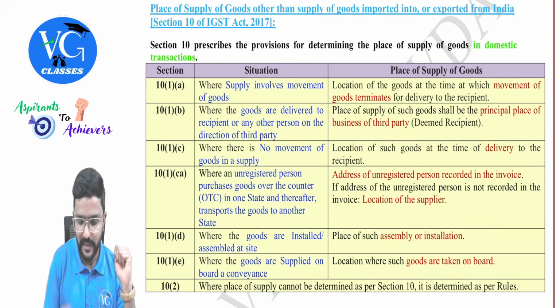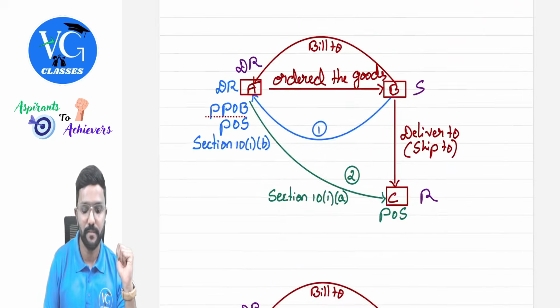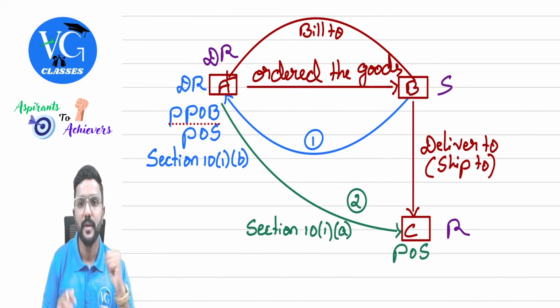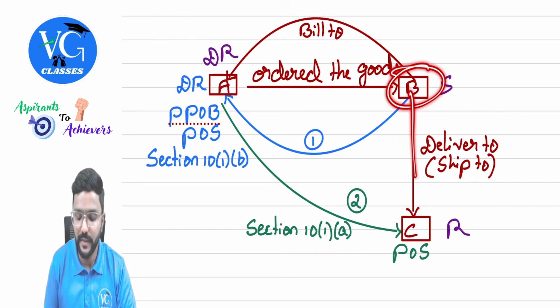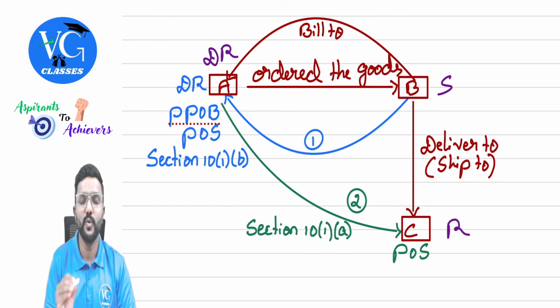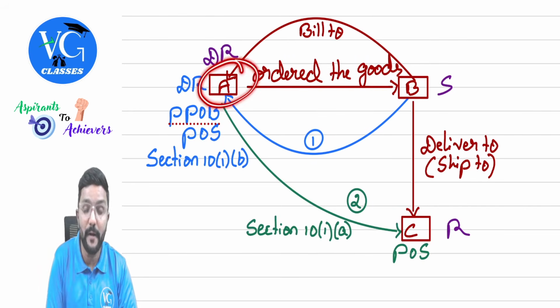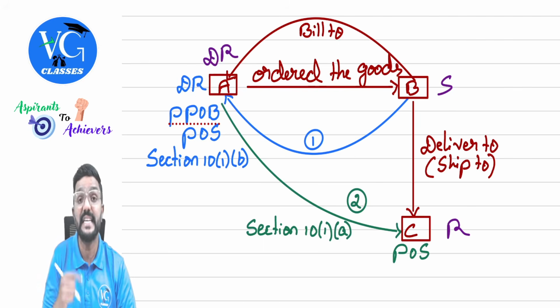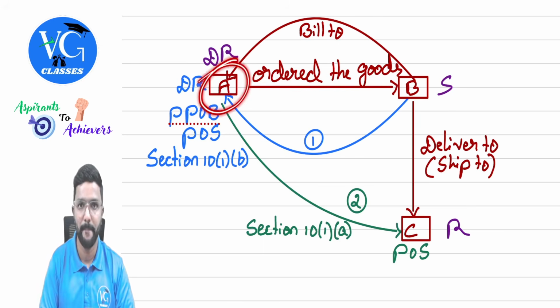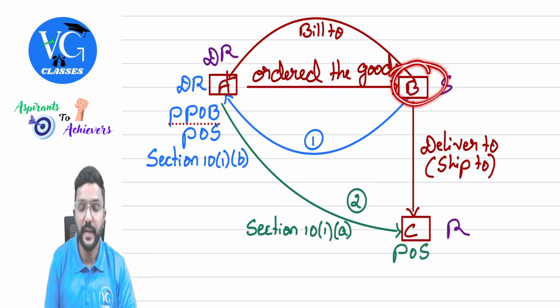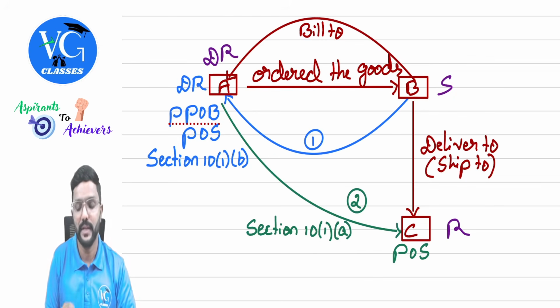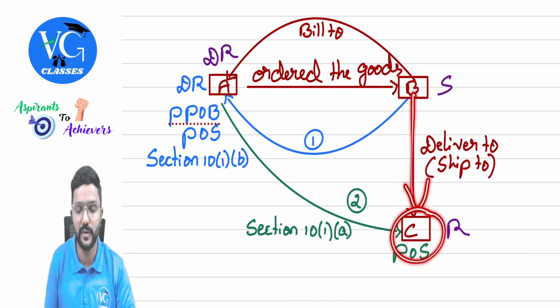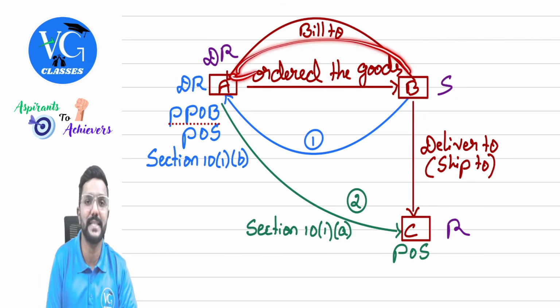I will try to explain this with an example. Pay attention. Assume Mr. A ordered the goods with B to deliver it to C. So who is the person who ordered the goods, who originated this transaction? A. So for B, A is the recipient, even though physically goods are delivered to C. For B, A is a customer.